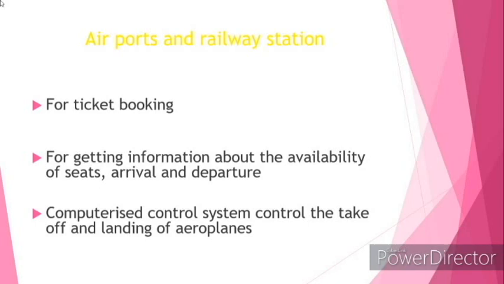Once again, in airports and railway station, computers are used for ticket booking, for getting information about the availability of seats, arrival and departure of trains and aeroplanes, and computerized control system controls the takeoff and landing of aeroplanes.